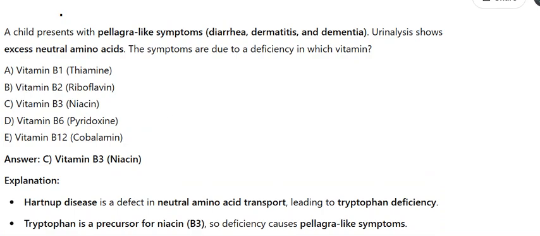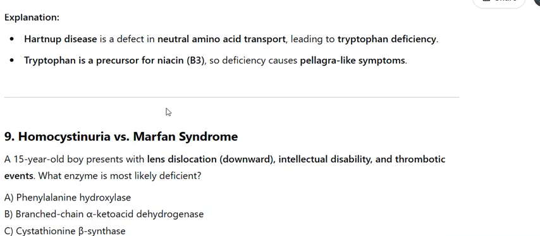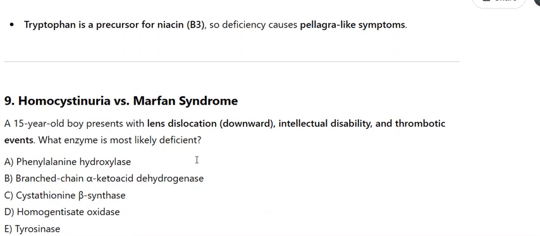9. Homocystinuria versus Marfan syndrome. A 15-year-old boy presents with lens dislocation, downward, intellectual disability, and thrombotic events. What enzyme is most likely deficient? A. Phenylalanine hydroxylase. B. Branched-chain alpha-keto acid dehydrogenase. C. Cystathionine beta synthase. D. Homogentisate oxidase. E. Tyrosinase. Answer C.